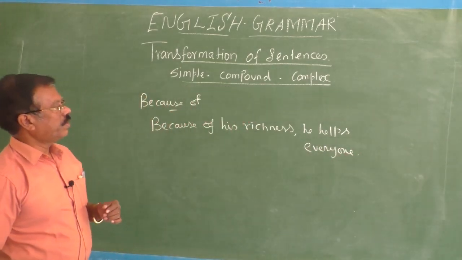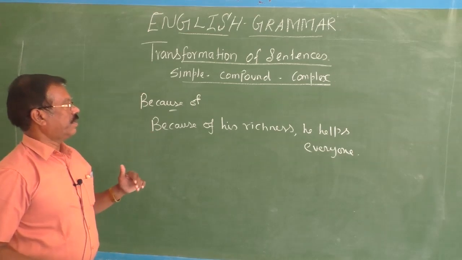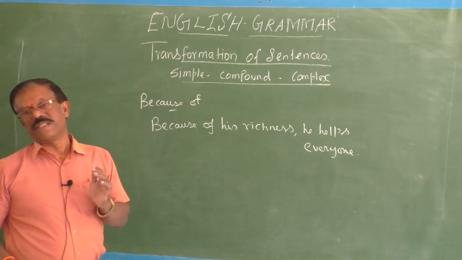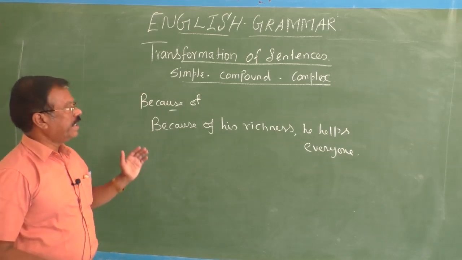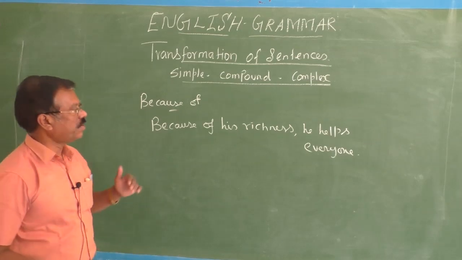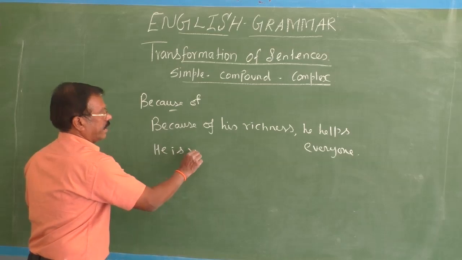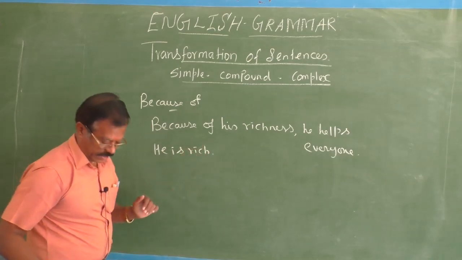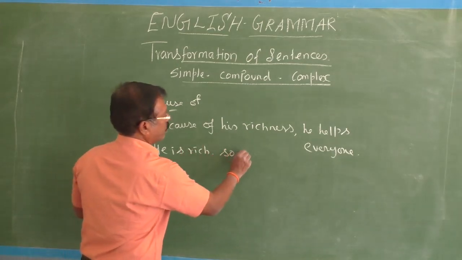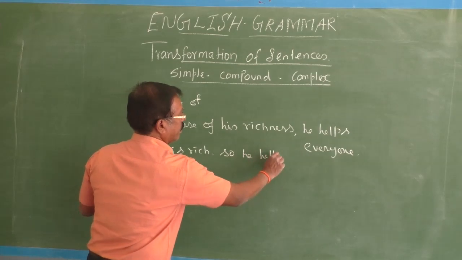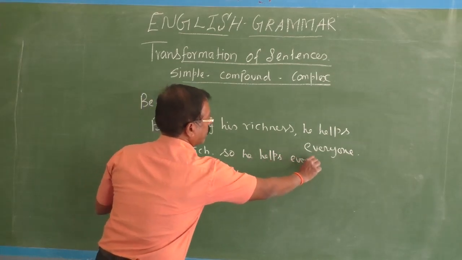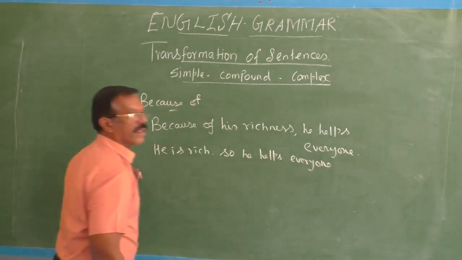Okay, so here the sentence begins with the phrase because of. It is a simple sentence. You have to change it into complex and compound. He is rich, so he helps everyone.